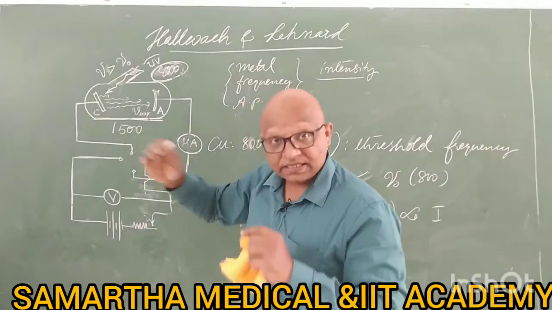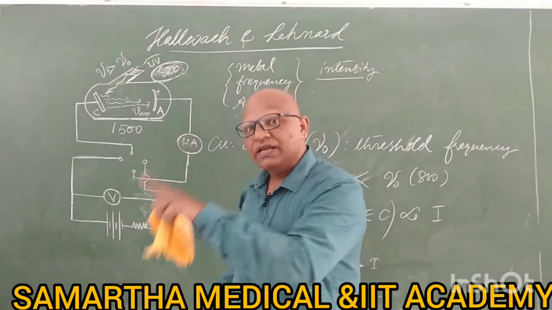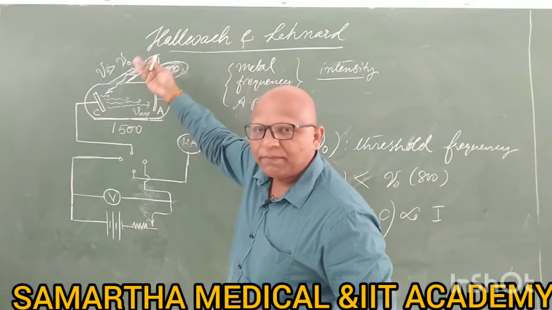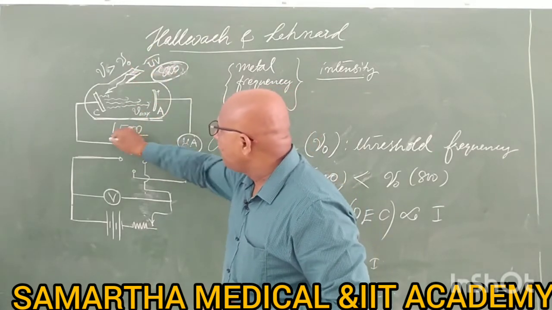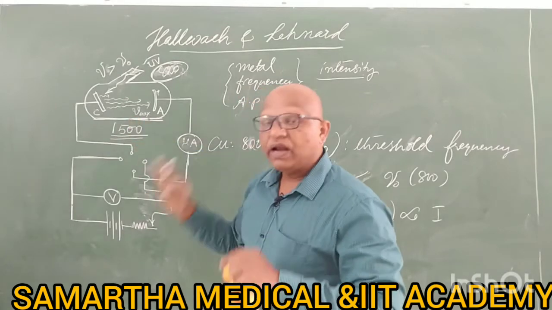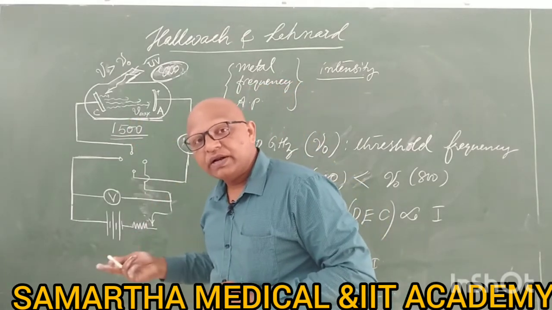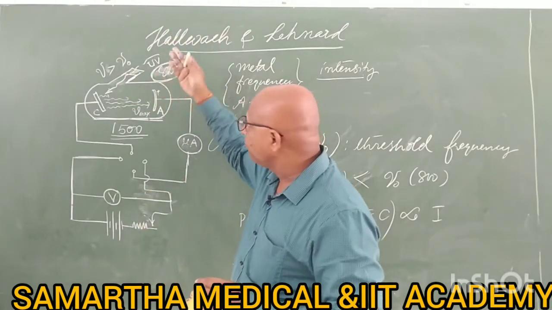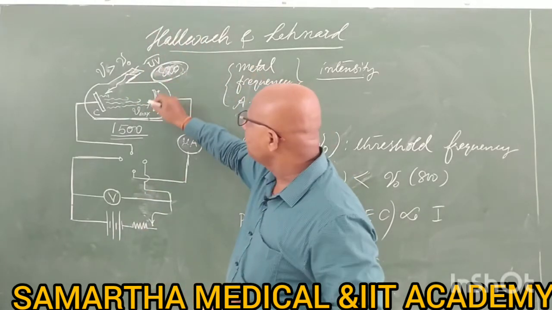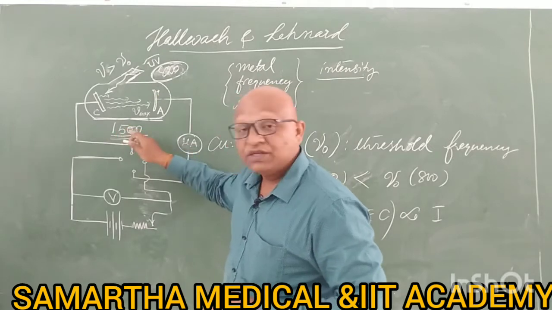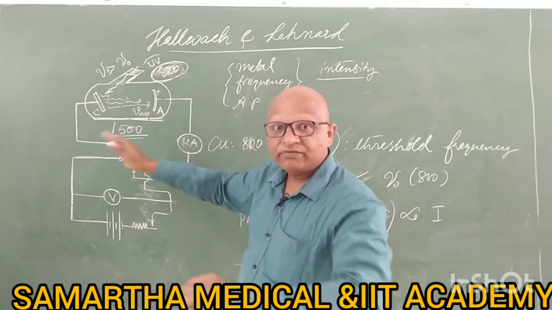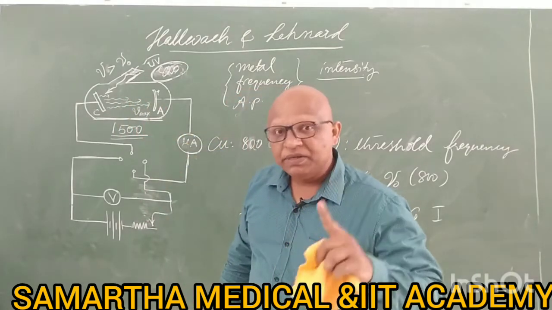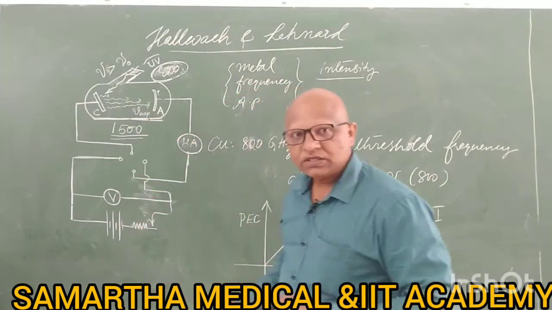Whenever you increase the brightness, more electrons are released, 1500. Now if you make it even brighter, if you increase the intensity, then 1500 may become 3500, 4500, 5500. The number of electrons increases, meaning the current in the circuit also increases.